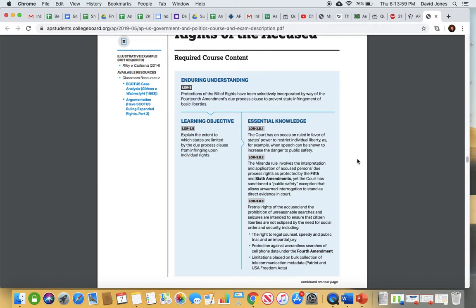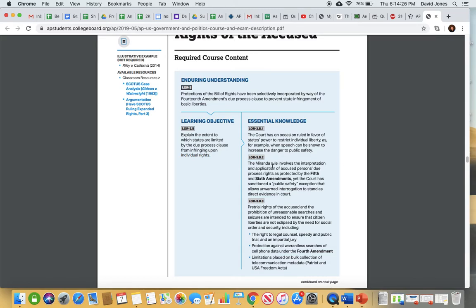The Miranda Rule involves interpretation and application of accused persons' due process rights as protected by the Fifth Amendment. Okay, so Fifth Amendment, you have due process rights. Sixth Amendment, you have the right to a fair and speedy criminal trial. And the court has ruled that a violation of Miranda rights violates your right to due process and a fair and speedy trial. So the court has been very, very strong in upholding individual protections.